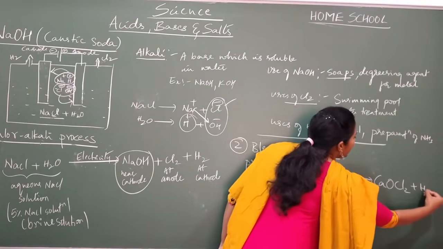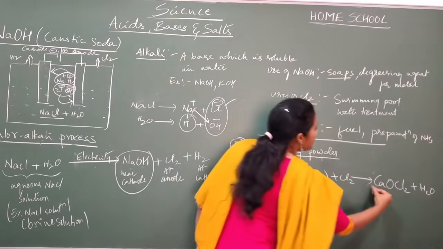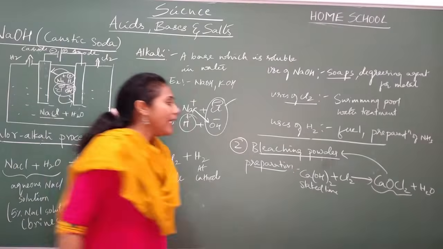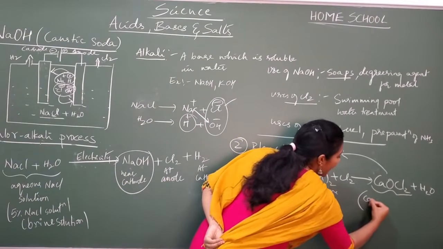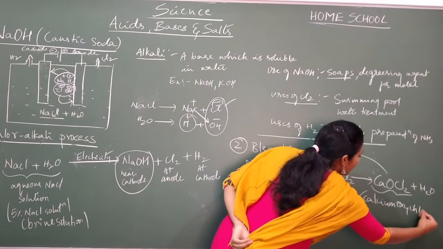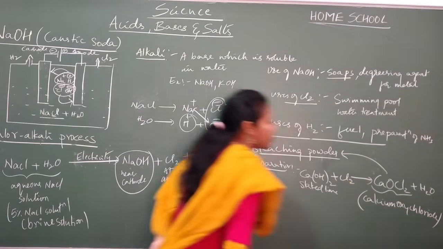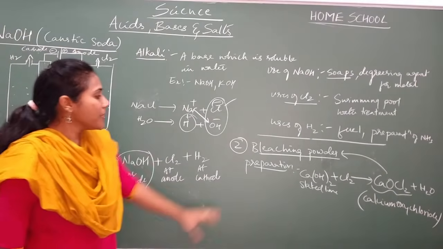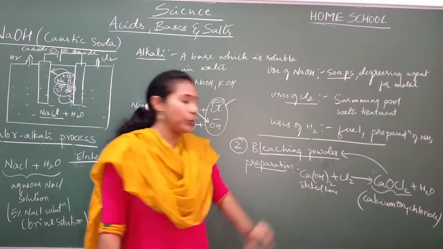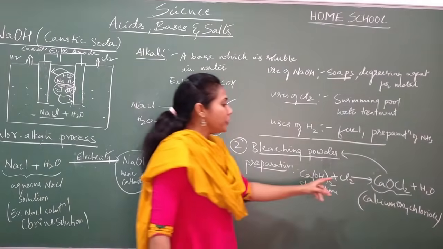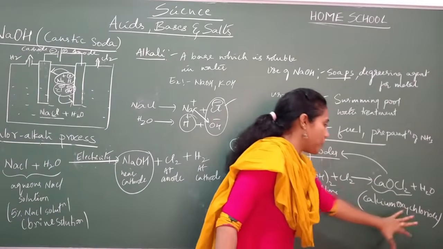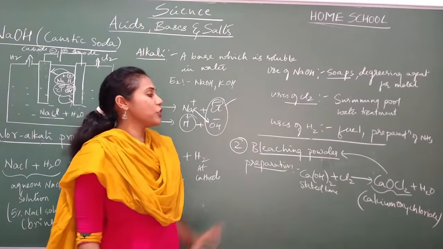CaOCl2 plus H2O as the byproduct. And this particular compound we call bleaching powder. Its chemical name is calcium oxychloride. Remember the chemical name also, it's very important. So this is how we prepare bleaching powder. Whenever chlorine gas is passed through slaked lime, you get the compound CaOCl2, which we call calcium oxychloride. Common name is bleaching powder.